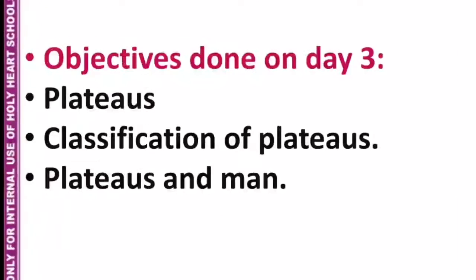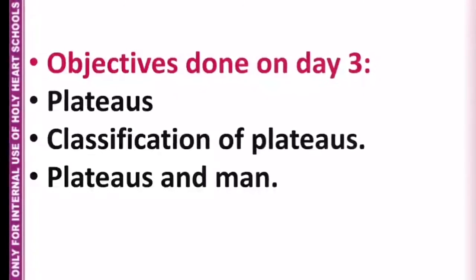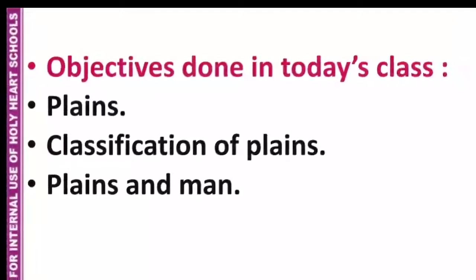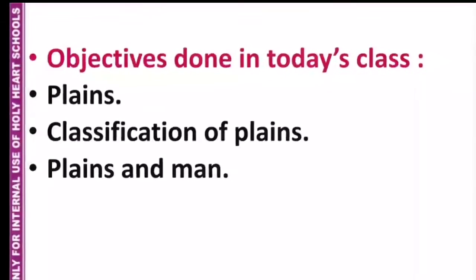We also studied about plateaus, classification of plateaus and men, plains, classification of plains, and plains and men.